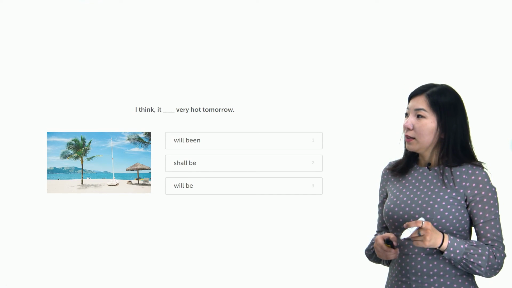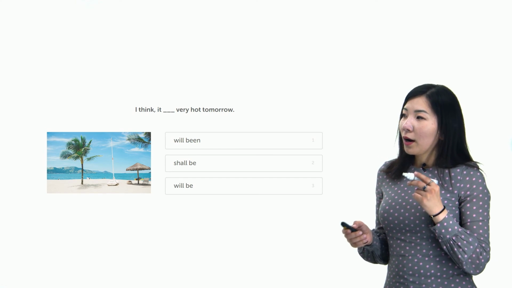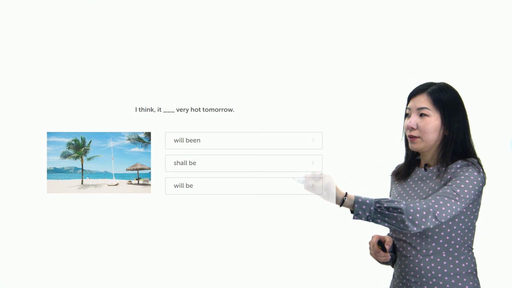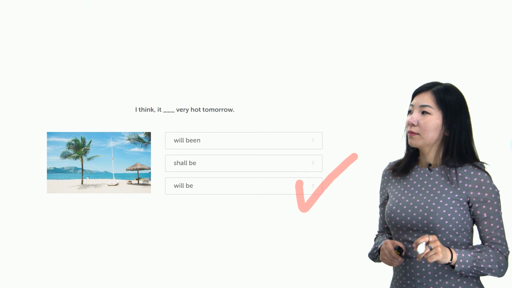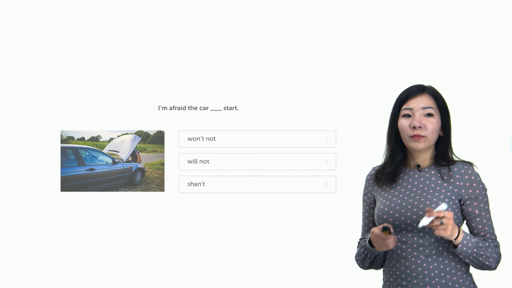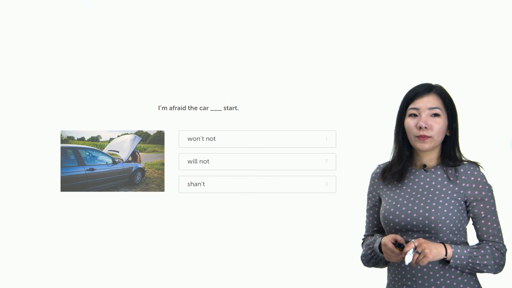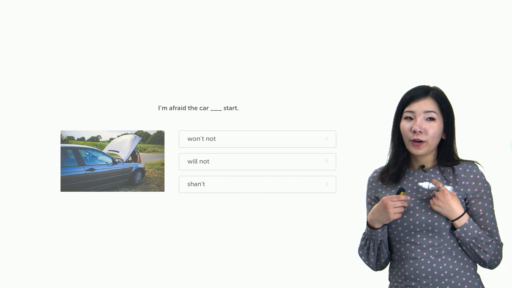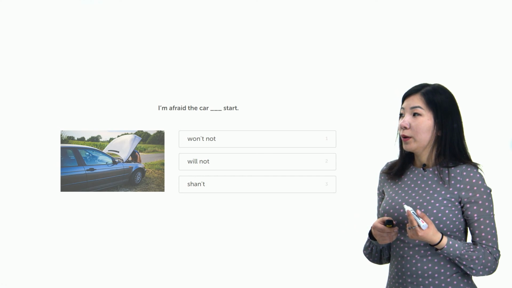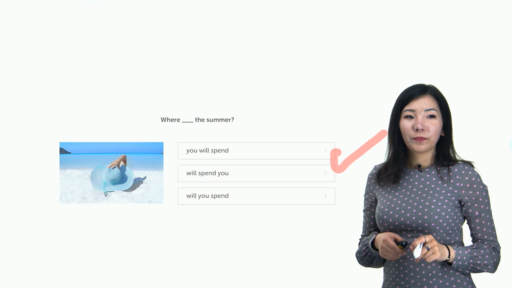So I think it's very hot tomorrow. So I think it will be very hot tomorrow, the last one. I'm afraid the car start. It's not a good situation. So I'm afraid the car will not start, right? The second one.